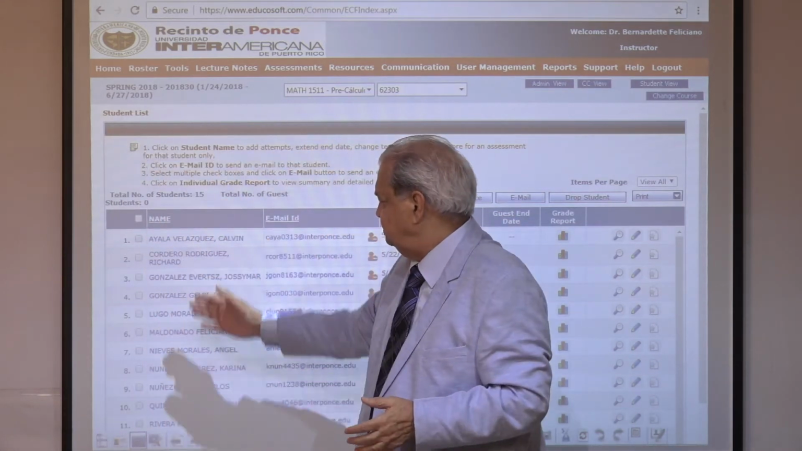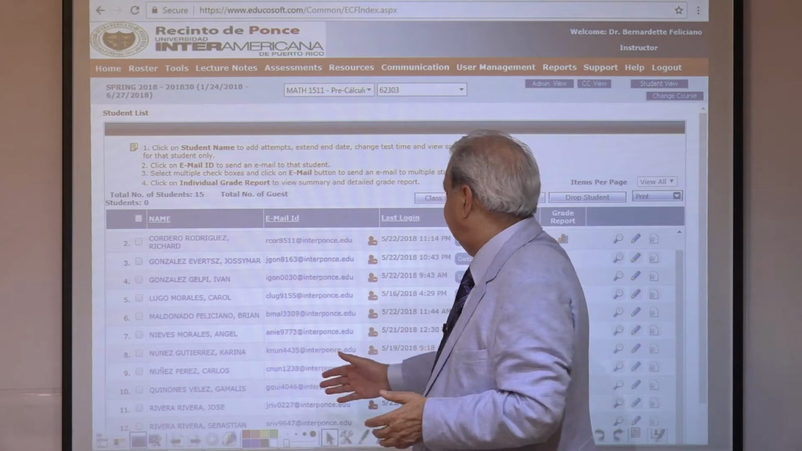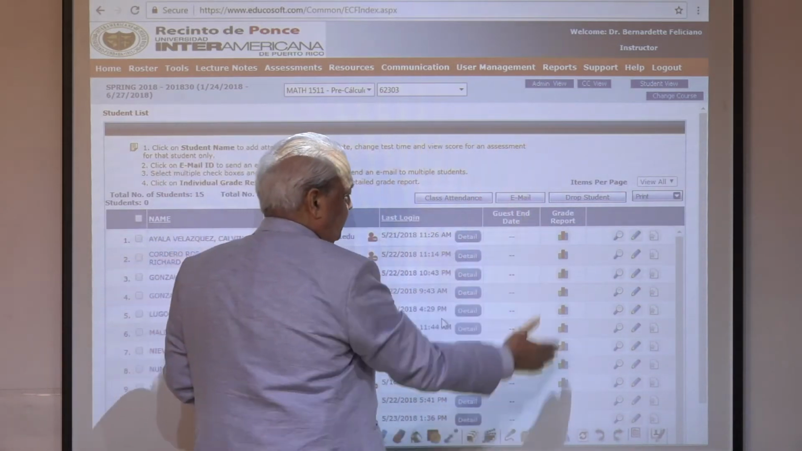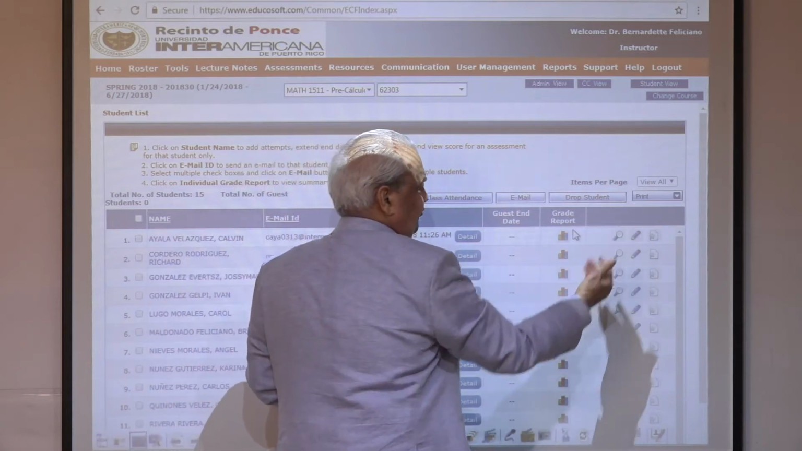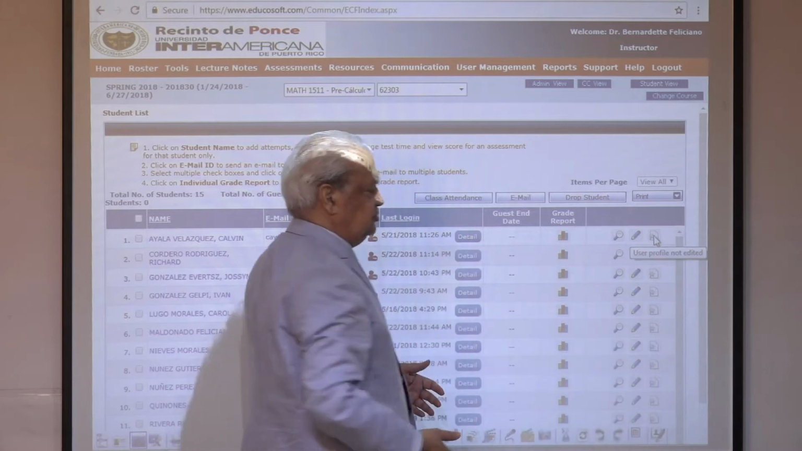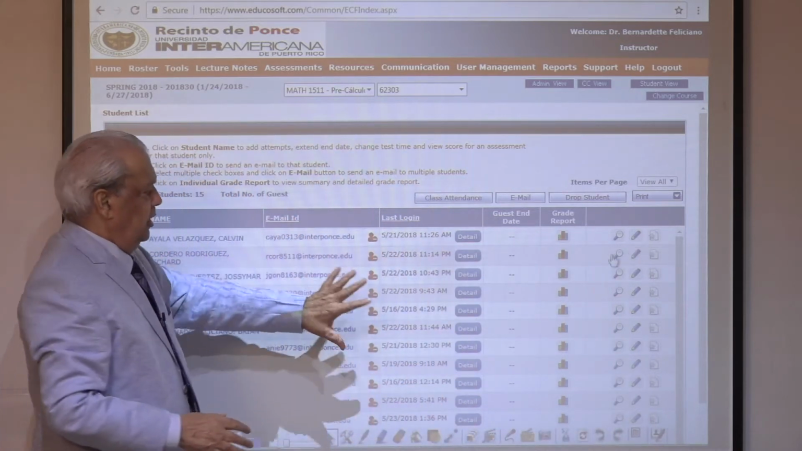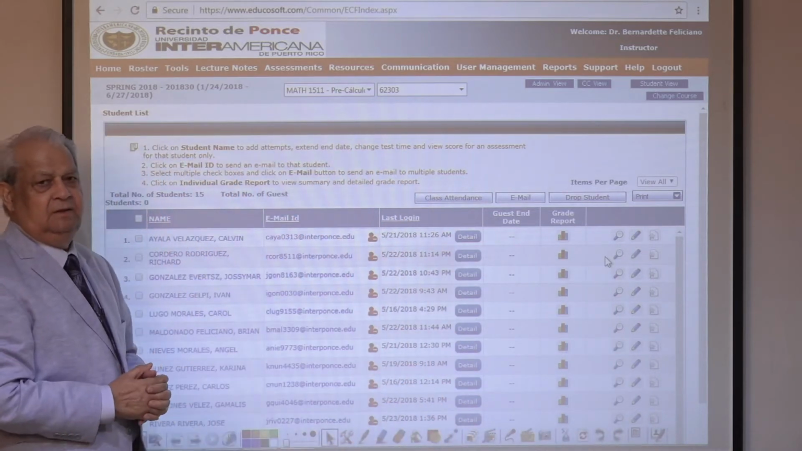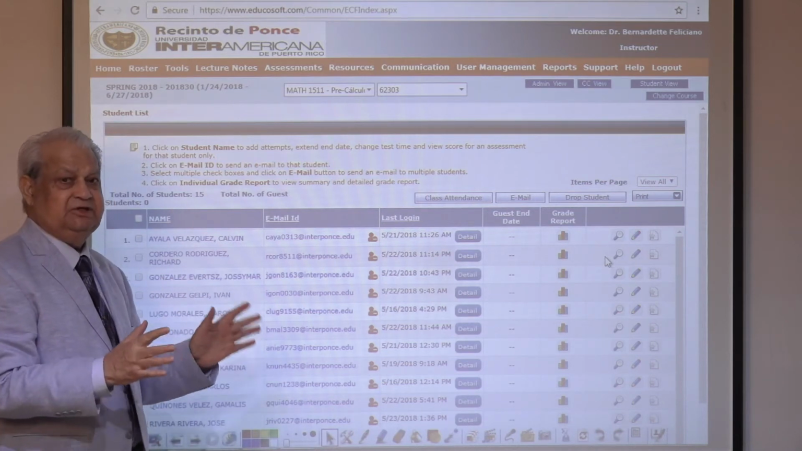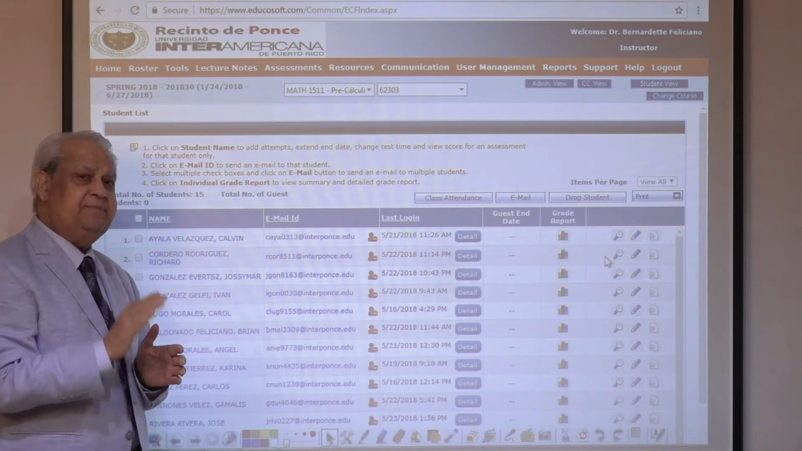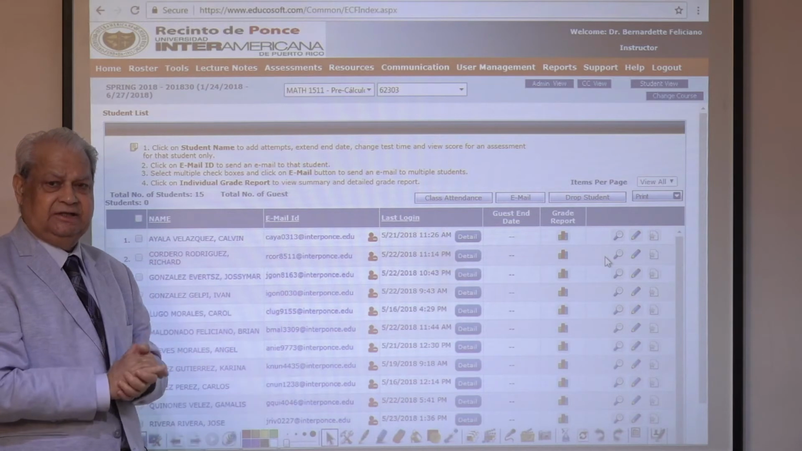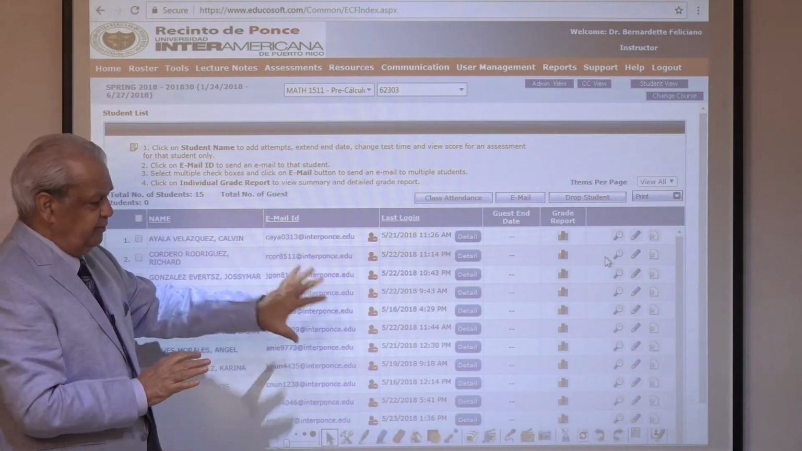All my students, their email IDs, when they last logged in, their grade report. I can edit any student's profile. I can see their profile. I can see their profile history. All those things are on this page. This is the most useful and powerful function page of the teacher. Almost 90% of the job that a teacher does for online teaching and learning is on this page.